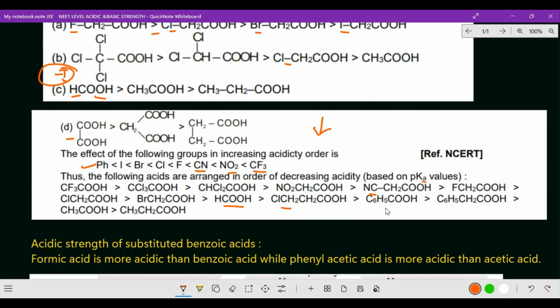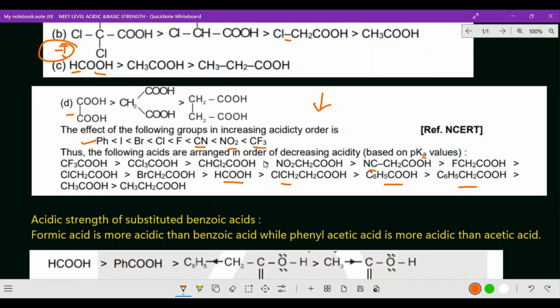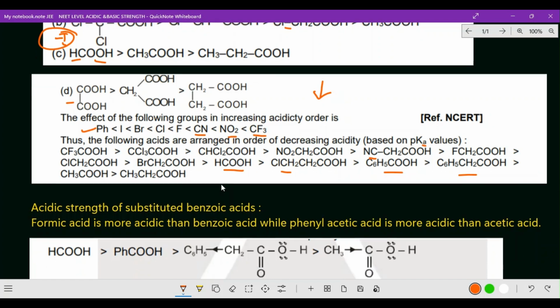Yeah. Now C6H5 benzoic acid and C6H5CH2COOH. Here benzoic acid, here phenylacetic acid. Okay, now next one is acetic acid, and next one CH3CH2. So consider the number of alkyl groups. In this point please note down, aromatic acid is stronger than aliphatic acid. So please note down this point also.